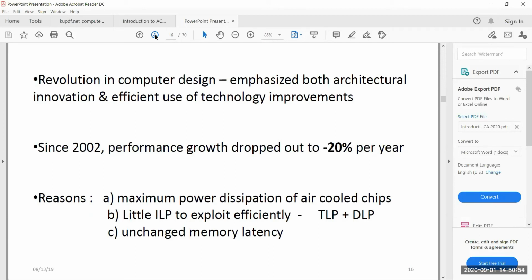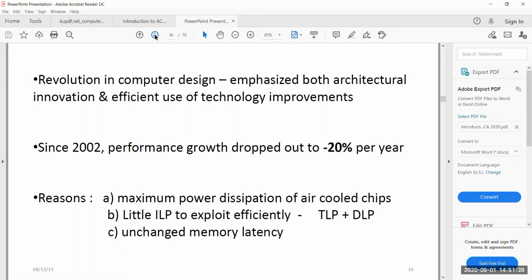The reason is power dissipation. Because of the integrated circuits used in the systems, there are a lot of transistors placed on the chip, and the density of the transistors has increased to such an extent that when you place more transistors on the chip, these transistors switch from 0 to 1 and 1 to 0 for any transition that happens in the system.